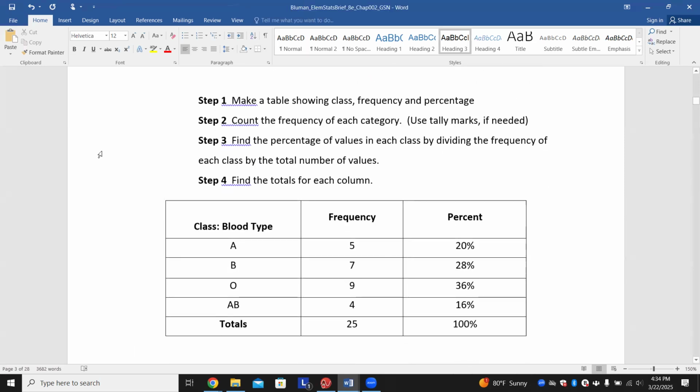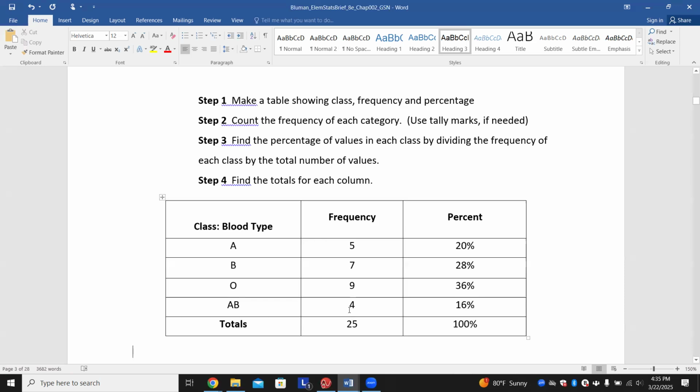So what they did here, they did a lot of this work for us, but we'll have examples that we'll do as well. So there were 5 people with an A, so there's 5 A's. There were 7 B's, 9 O's, 4 AB's with a total of 25 people.